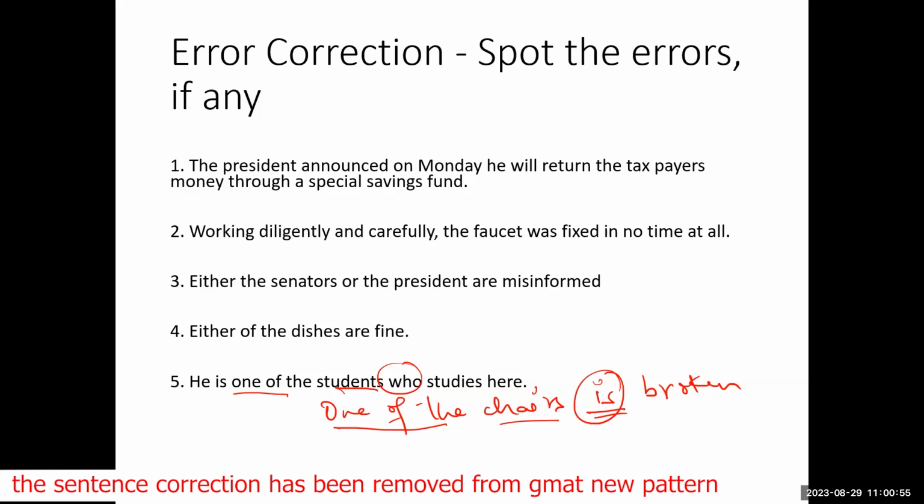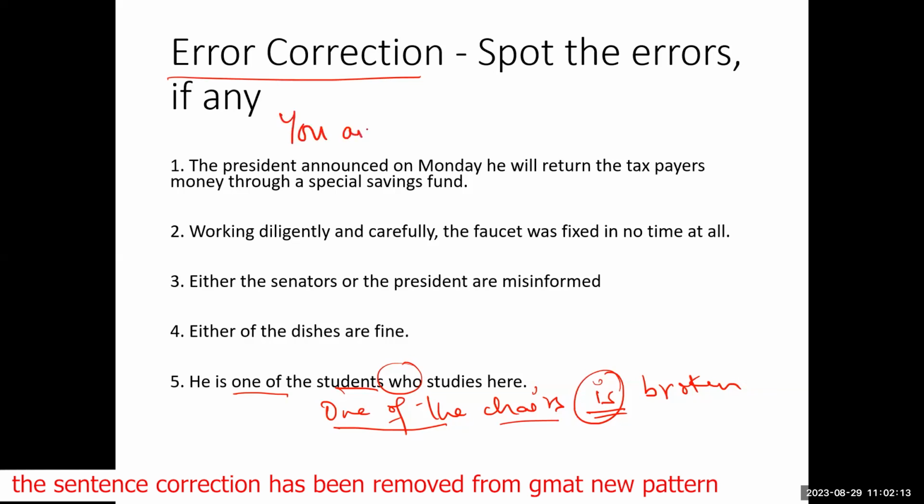Error correction classes are spread over 4-5 sessions, in which we try to cover all the basic grammar rules that you will require.